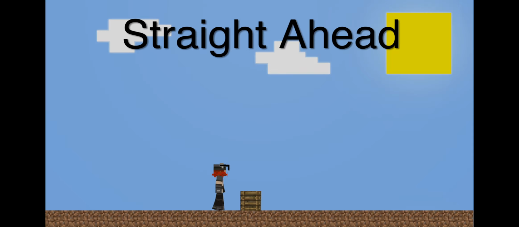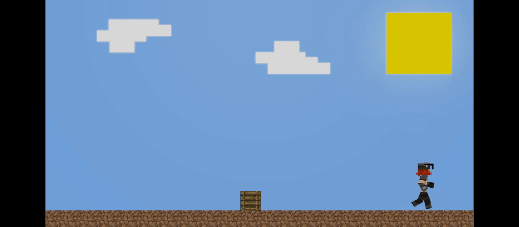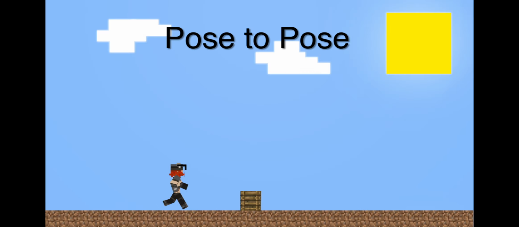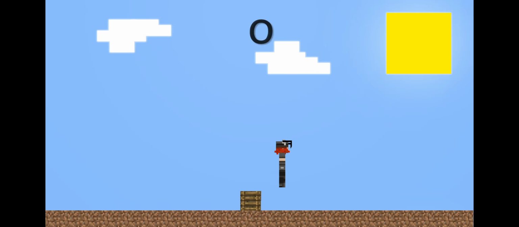Straight ahead means to draw a scene out frame by frame from start to finish. An artist would have to draw each frame out individually. Pose to pose, however, is more planned out. It starts with a few key frames and the animator fills in the intervals later. Pose to pose animations do not leave much room for creativity as it has set key frames.